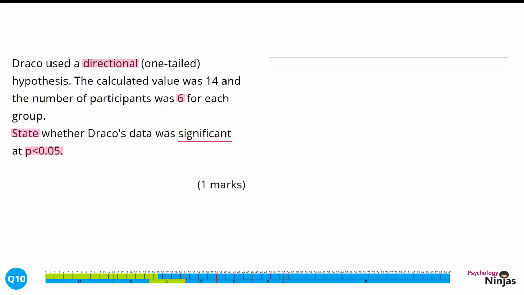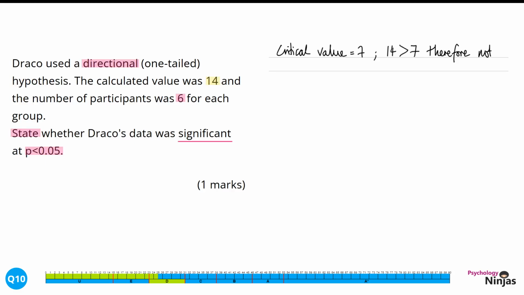This is going to be the first thing that we record within our response, that the critical value from the table is 7. And then we need to compare this to the calculated value in our stem, which is 14. Within our response, 14 is bigger than 7. We then need to make a determination about whether these results are significant.